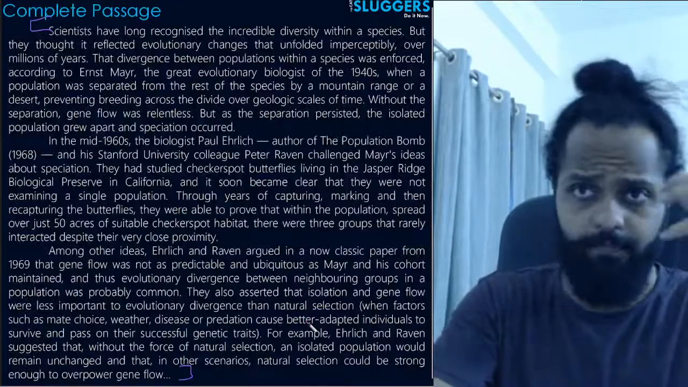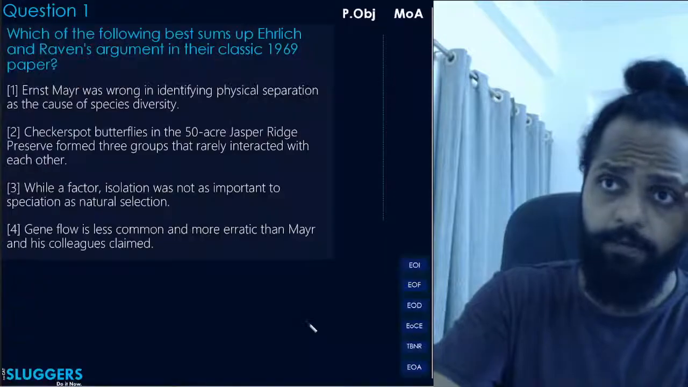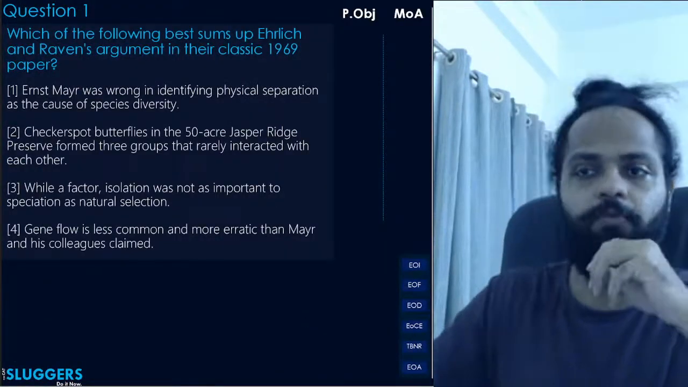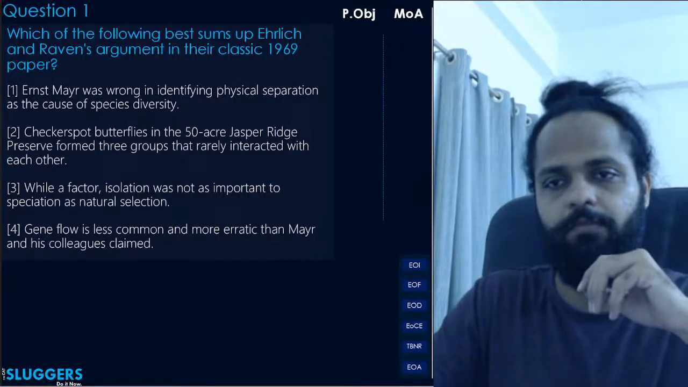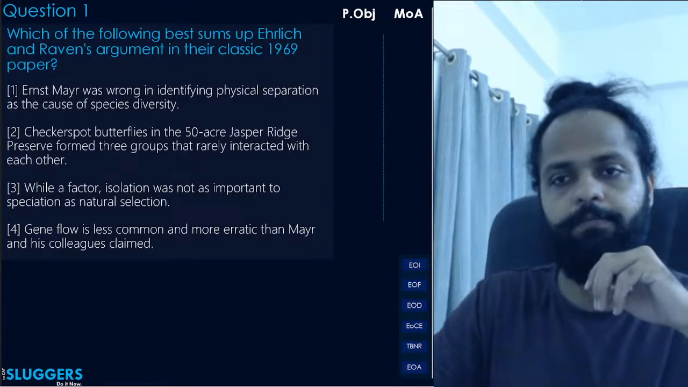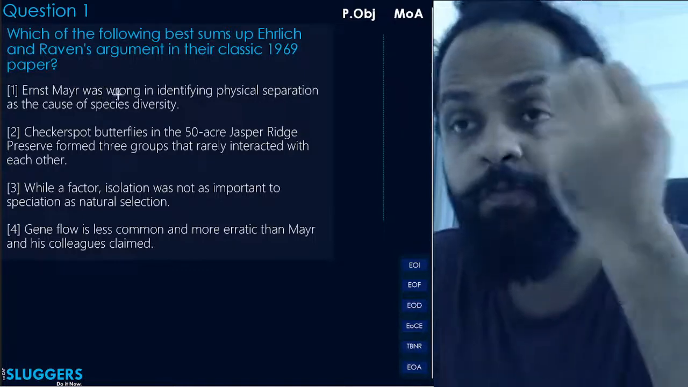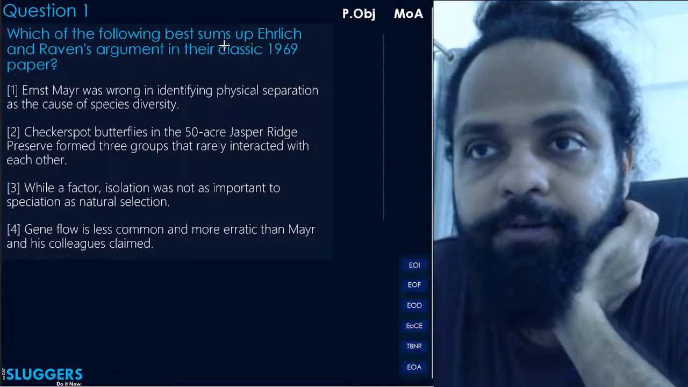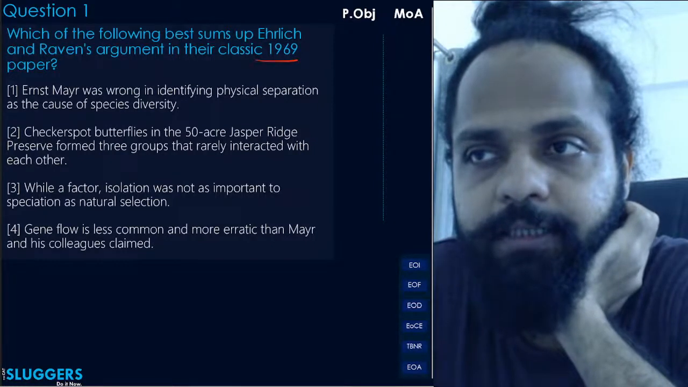Okay. Let's come now to the questions. Question number 1 जो आपका है यहाँ पे, which of the following best sums up Ehrlich and Raven's argument in their classic 1969 paper?